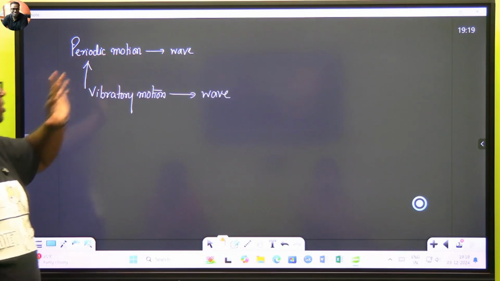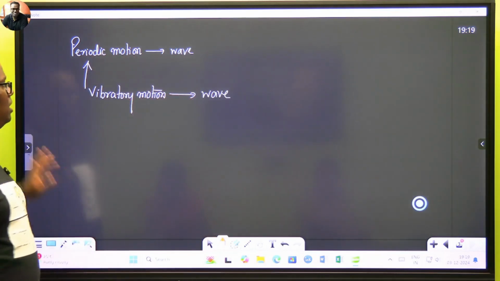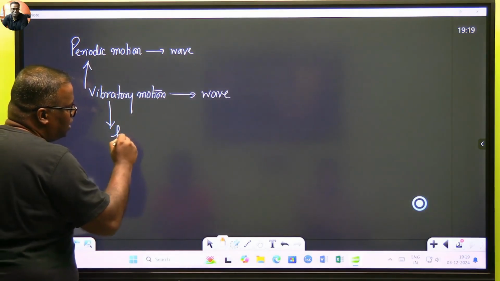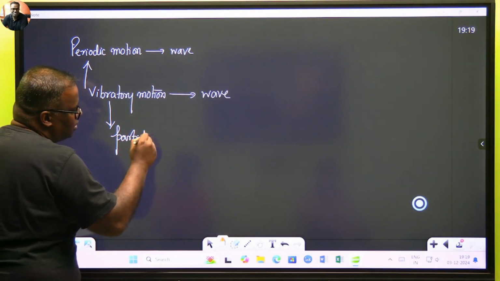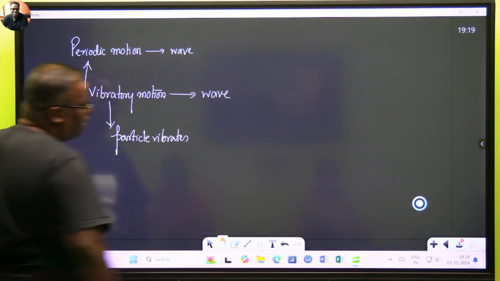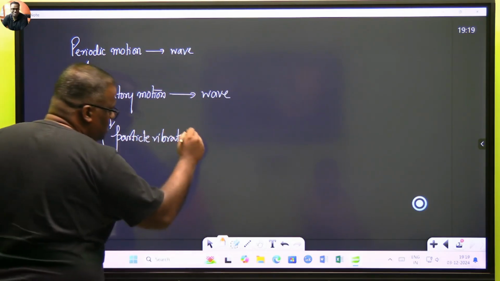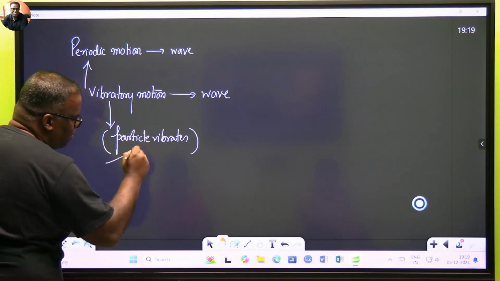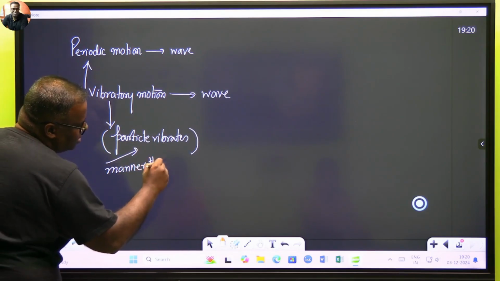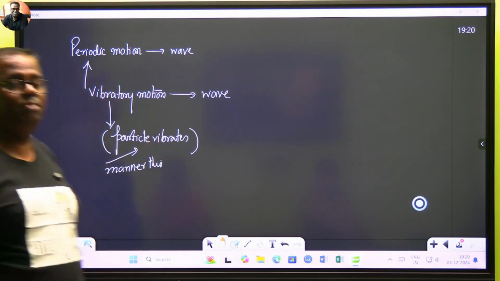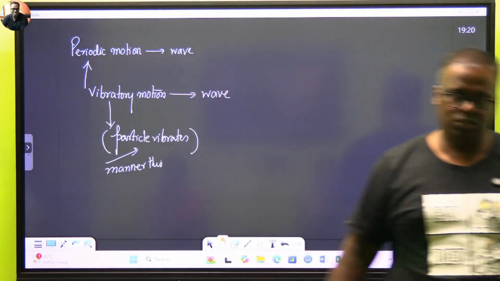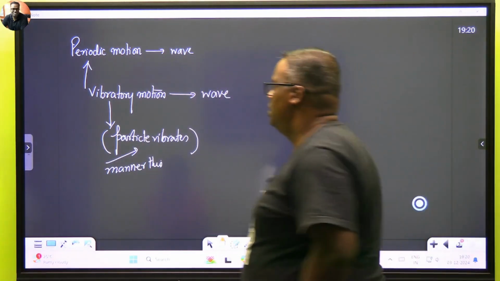Vibratory motion is a periodic motion, so it should also give me a wave. Now the question comes, in this vibratory motion, what is vibrating? The particle is vibrating. Particle vibrates. And our next way of classification will be on the basis of the manner this particle vibrates. On the basis of how it is vibrating, we will come to a type of wave. Understood? Okay.